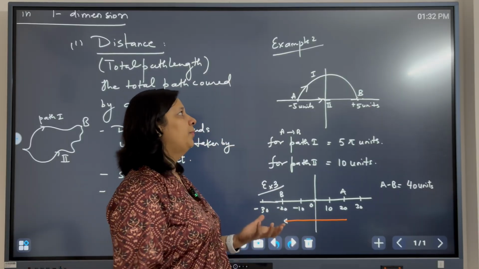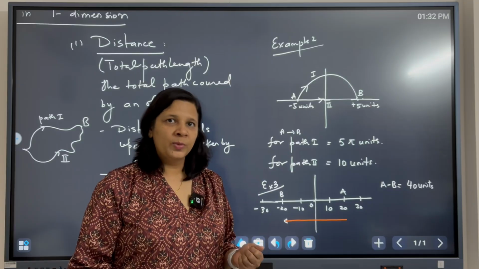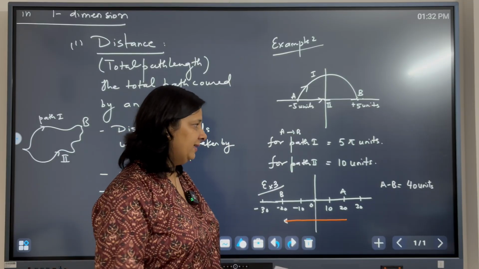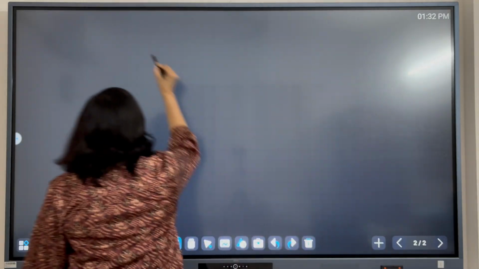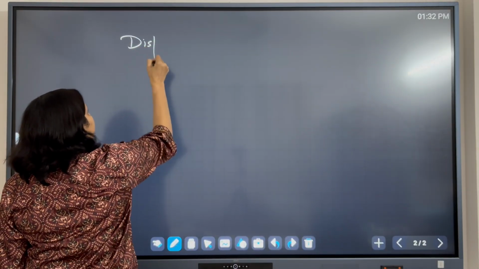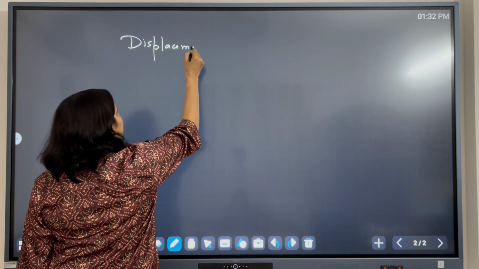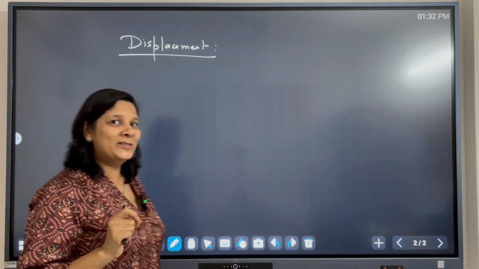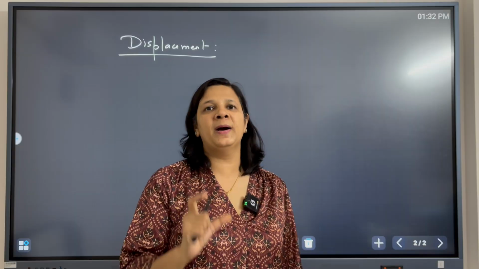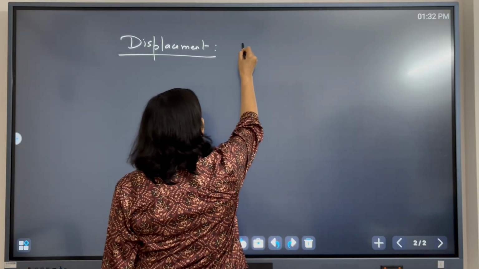Another most important concept which we require to understand the motion of an object is displacement. Now what do we mean by displacement? Displacement is the shortest path taken by an object.